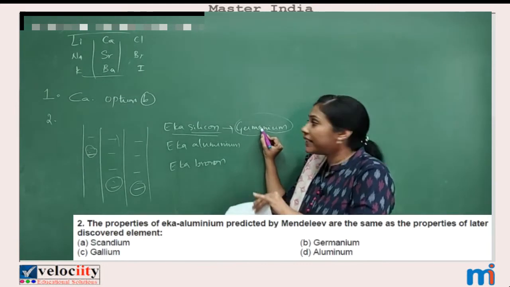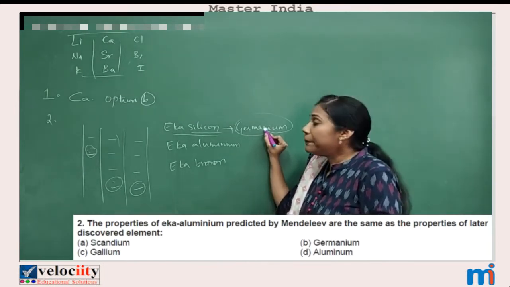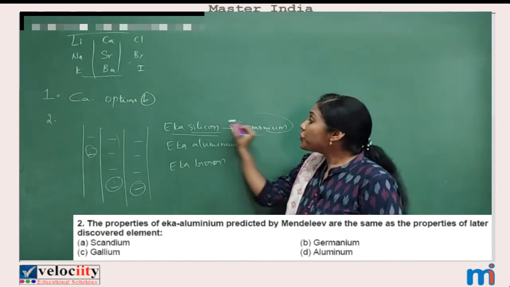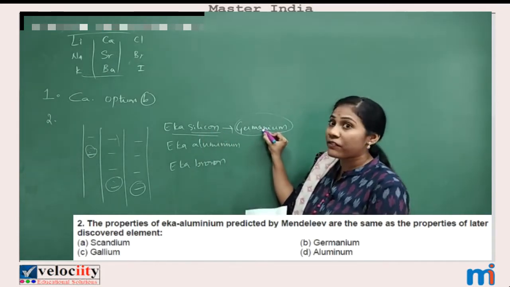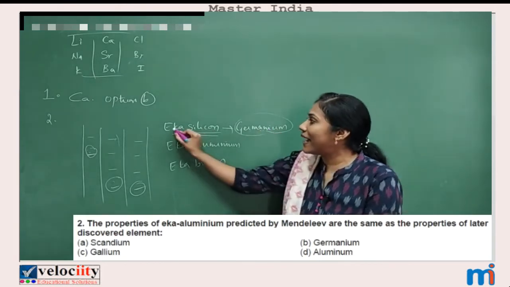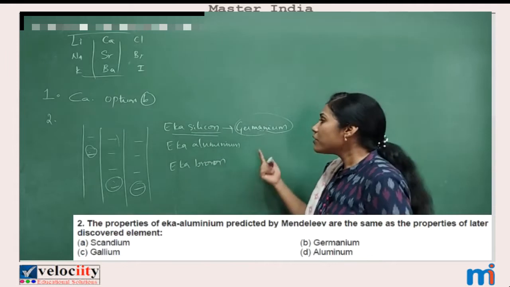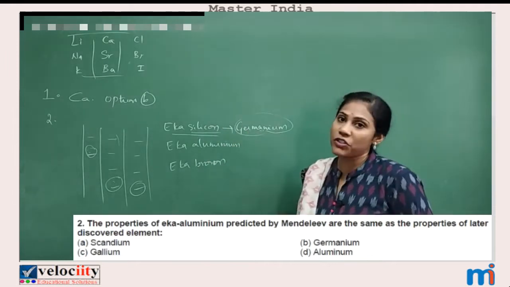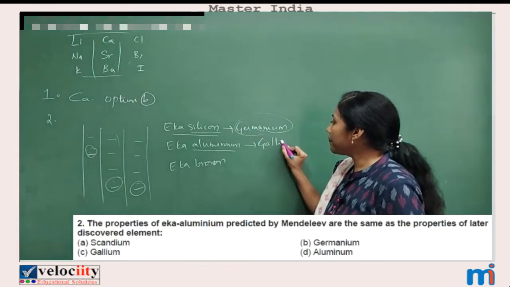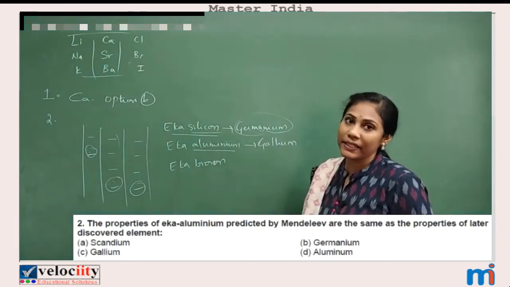The name was not kept for this element. He predicted that this element can be similar to silicon. So he called this element, which was newly discovered during his time, as Eka silicon. Okay, so what do you mean by Eka silicon? It is germanium. And Eka aluminium is nothing but gallium, okay, which comes after aluminium, right?